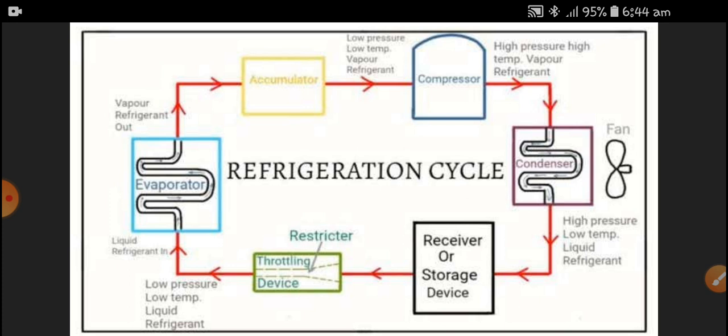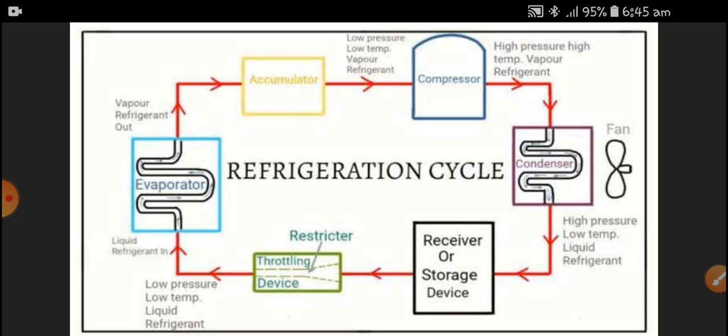Condenser and evaporator are phase changing devices. If the refrigerant comes in the vapor phase, the condenser transforms it into a liquid phase. In the evaporator, the liquid refrigerant is converted into steam, a dry or wet vapor.